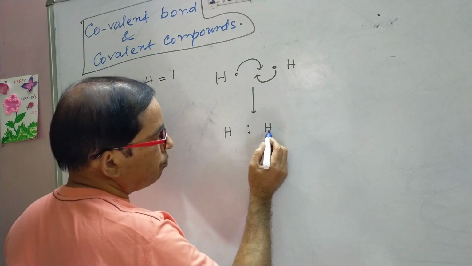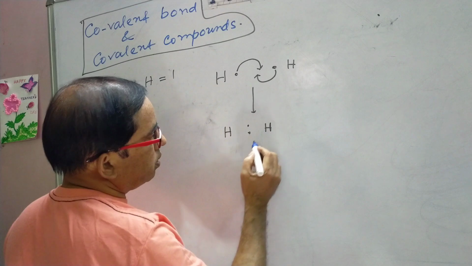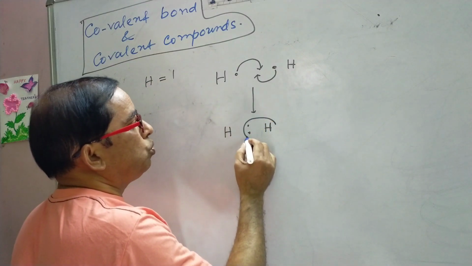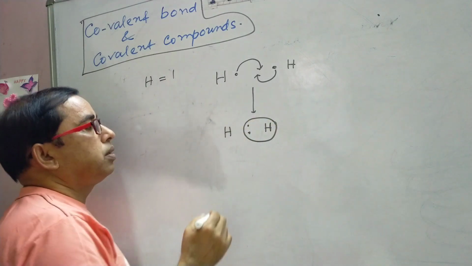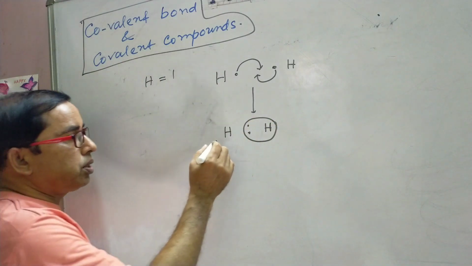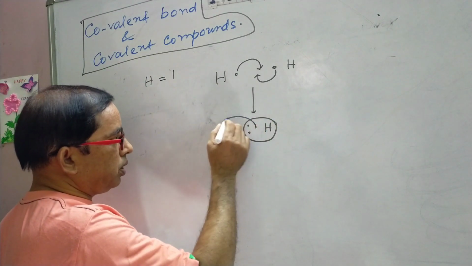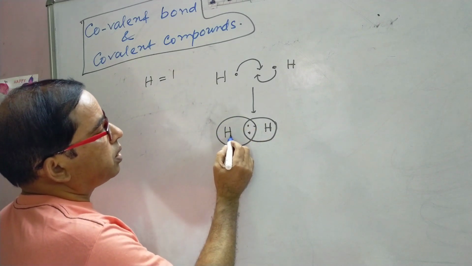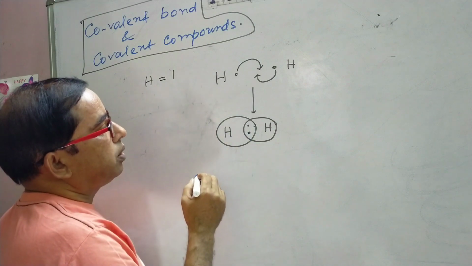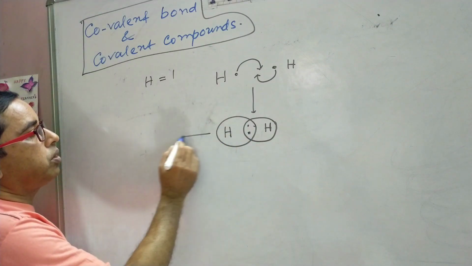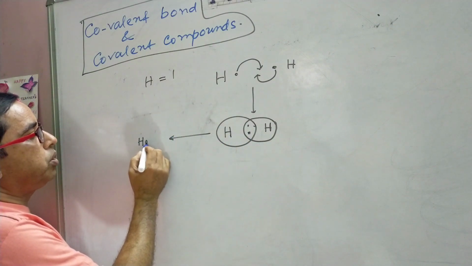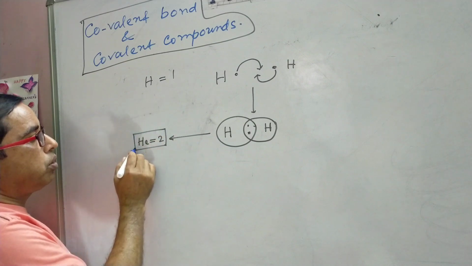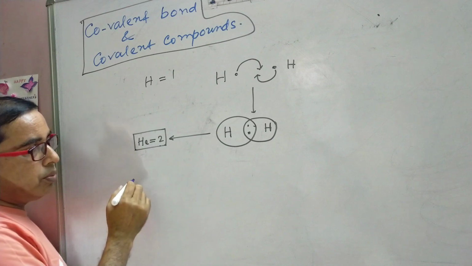When this hydrogen thinks which electrons it has, it thinks that these two are in its possession, and this hydrogen atom also thinks like that. And likewise, this hydrogen atom achieves the nearest inert gas electronic configuration of helium, because helium has two electrons in its outermost orbit.